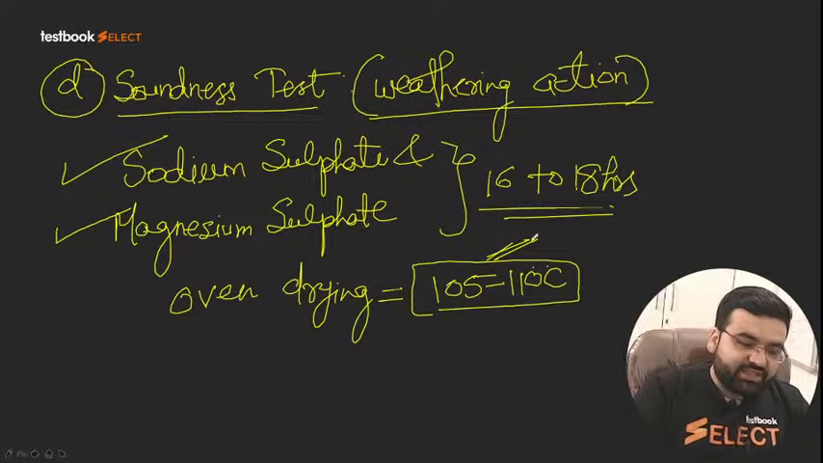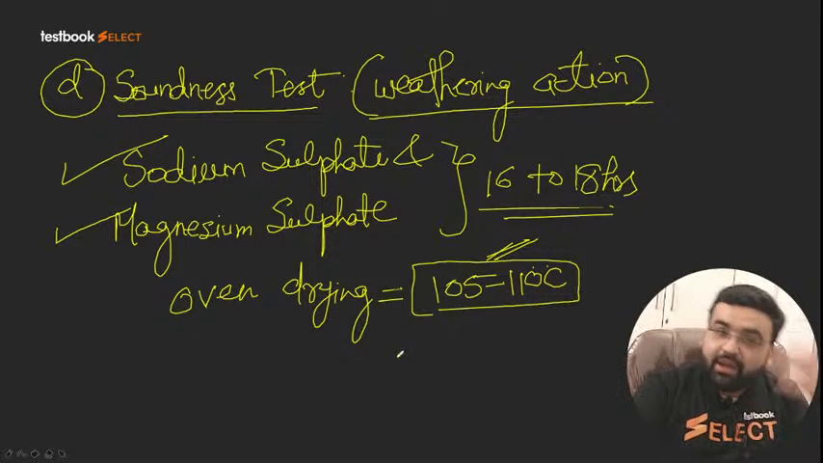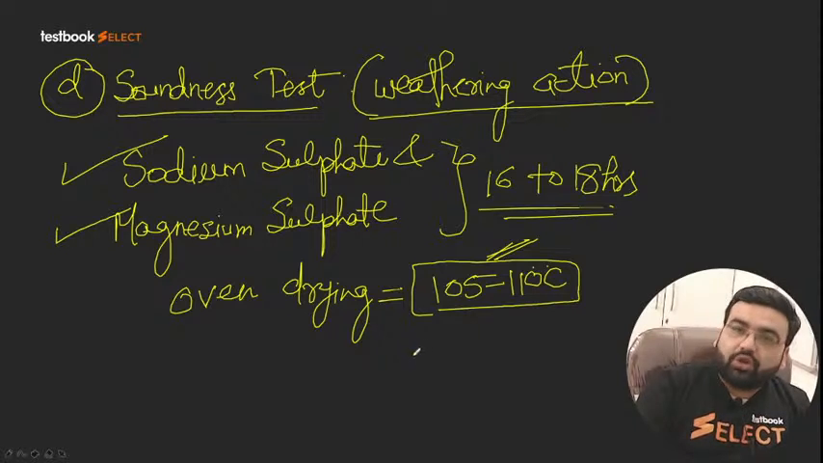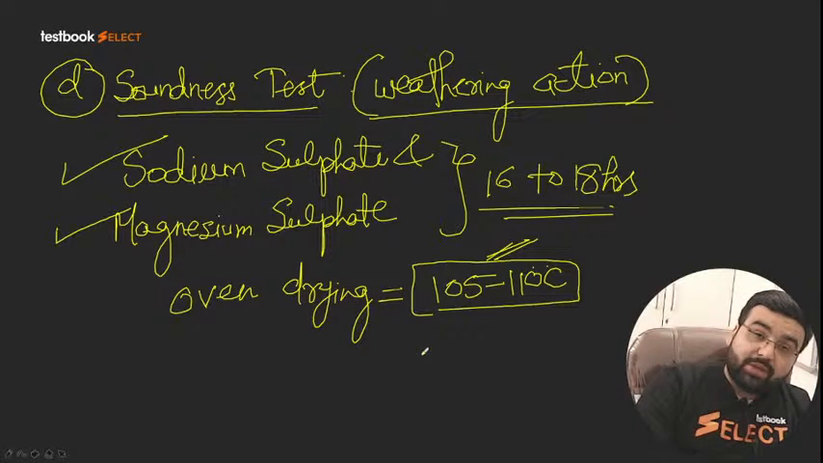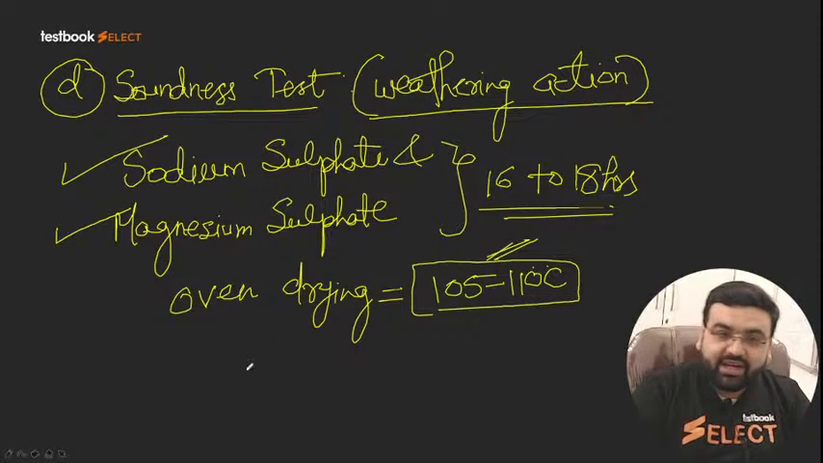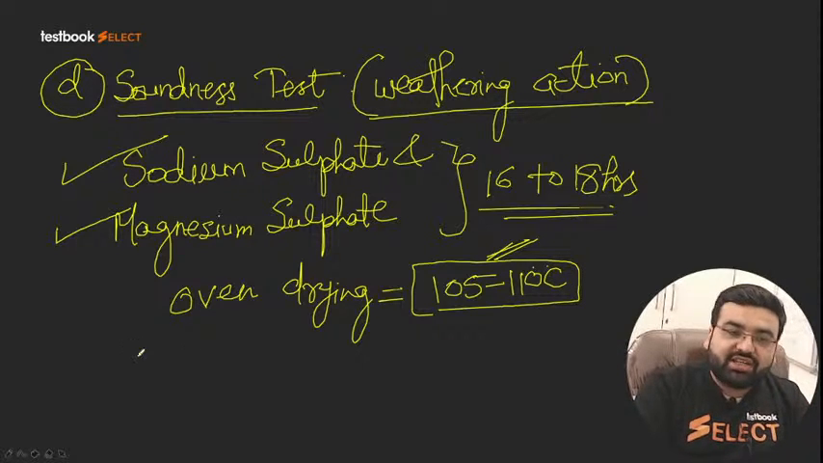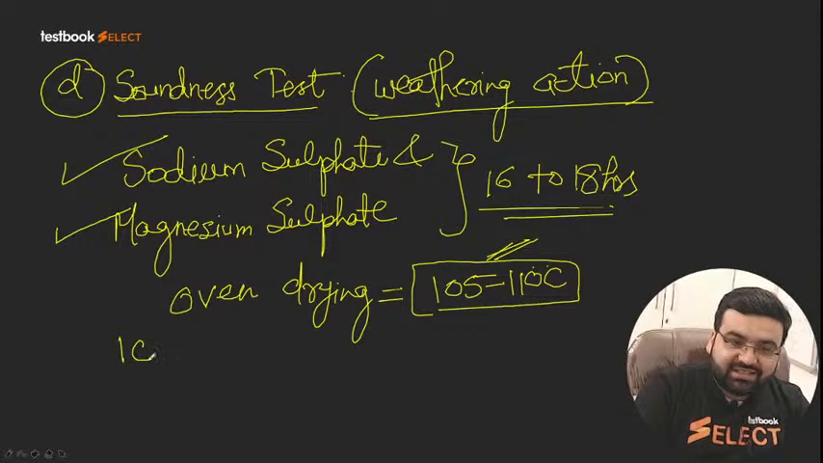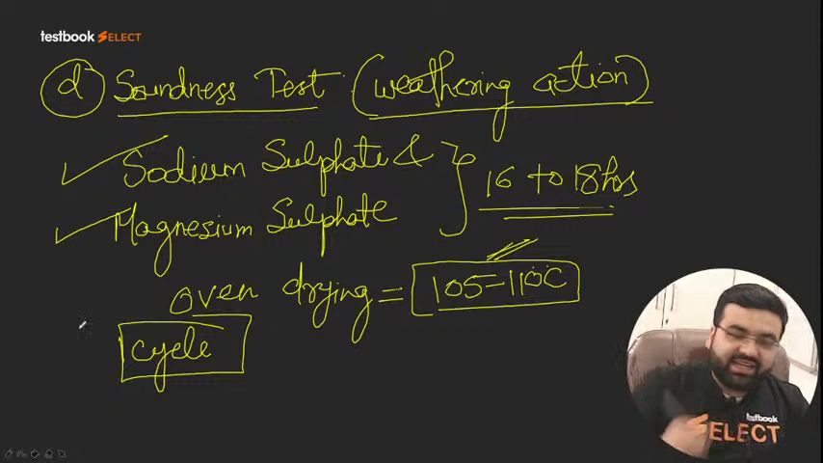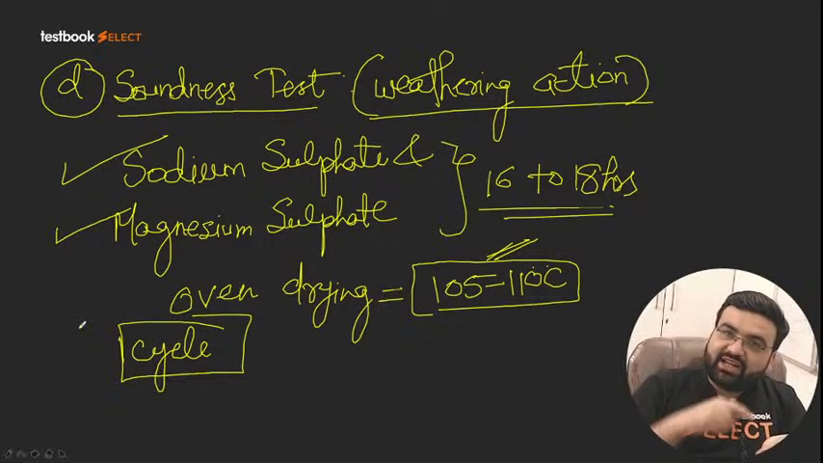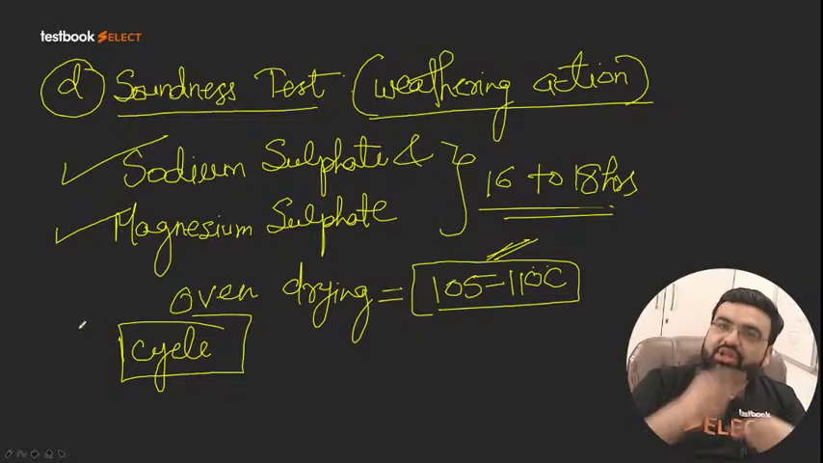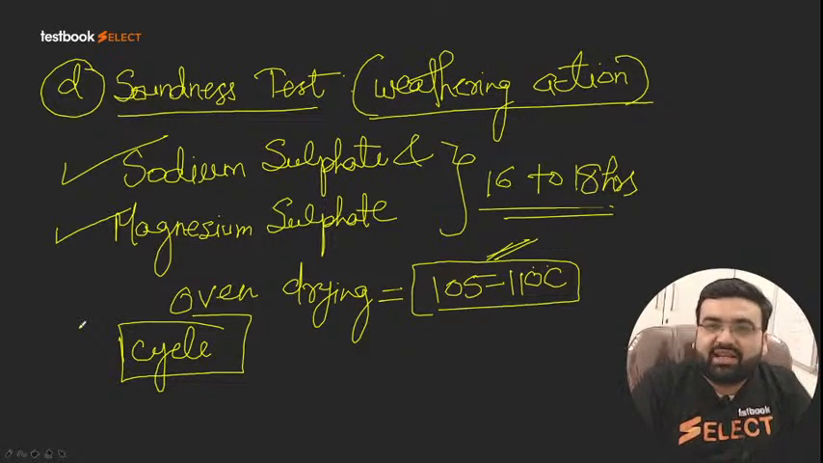After that, we again do the same thing. Again we put it in the sodium sulfate solution, again oven drying, again the solution, again oven drying. This particular procedure is called one cycle. Immersion and drying make one cycle, immersion and drying another cycle. So this is called a cycle.